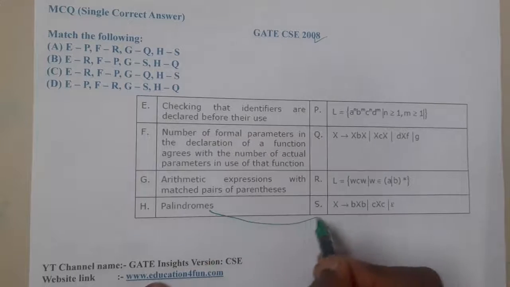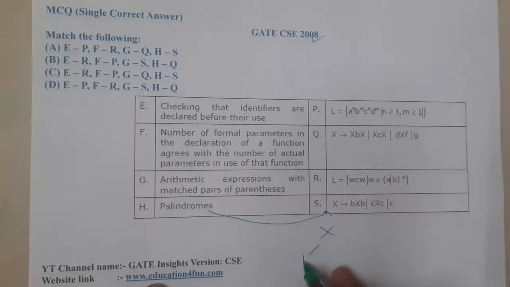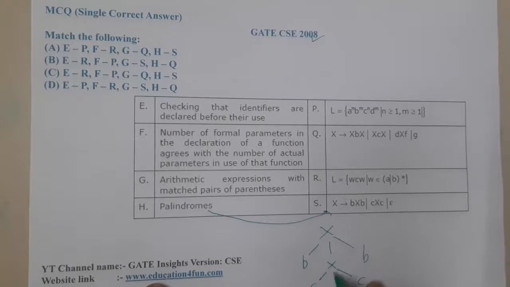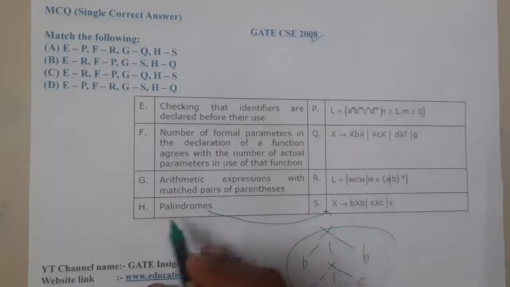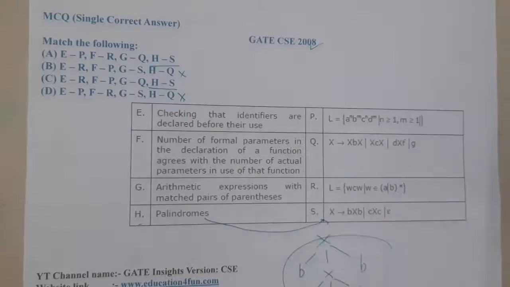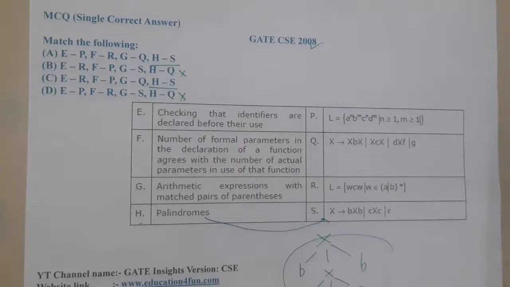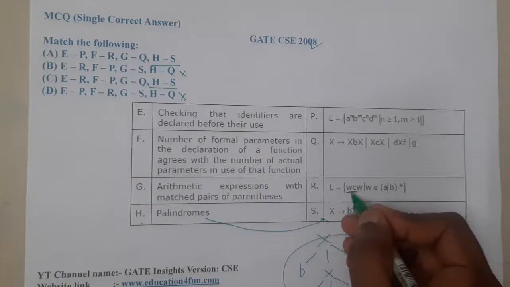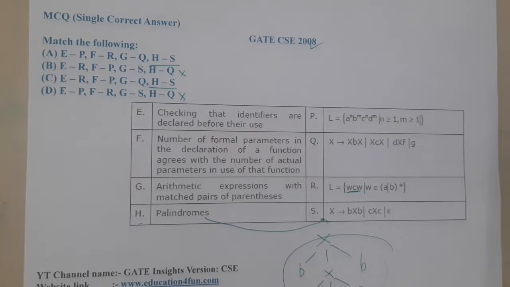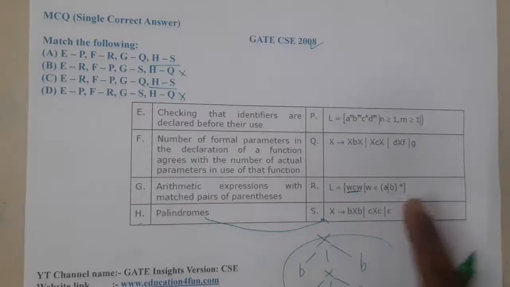For a palindrome, this is the expression. From X, if I generate B, at the end I will get B. From here, if I want to generate C, it will generate in that way. So this is a palindrome, and I am sure that H should be S. There are two options with that particular thing, and that is for sure. And this is nothing but WCW. In between you can have C, though they did not define what C is here.